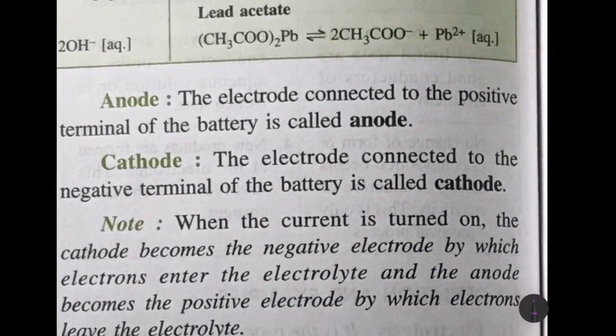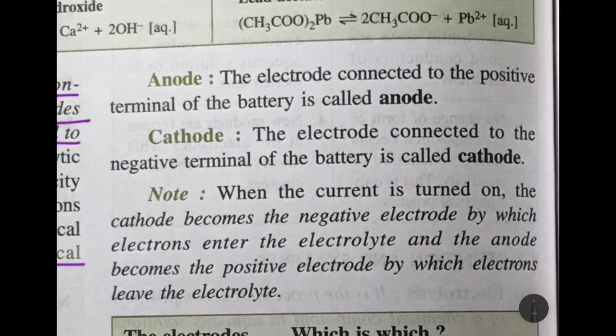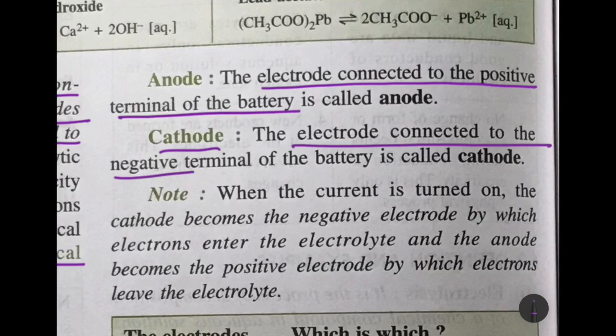Now, anode, I already told you, is the electrode connected to the positive terminal of the battery, and cathode is the electrode connected to the negative terminal of the battery. When the current is turned on, the cathode is the negative electrode by which electrons enter the electrolyte, and the anode is the positive electrode by which electrons leave the electrolyte.